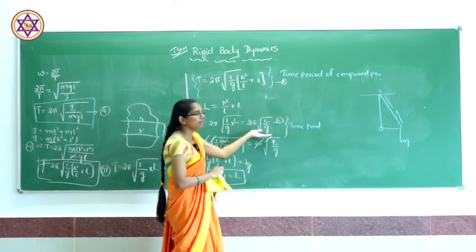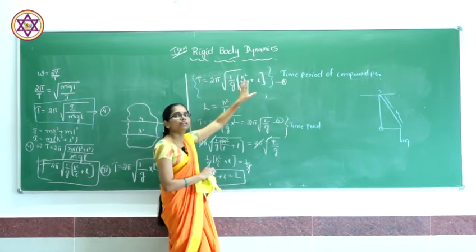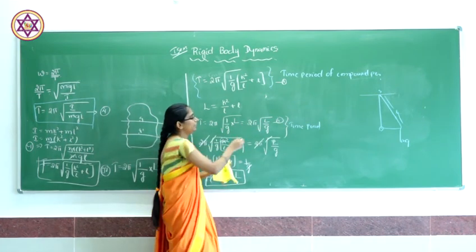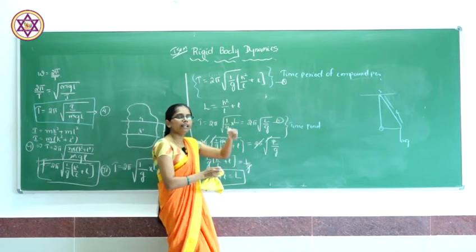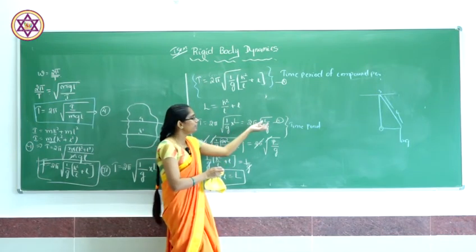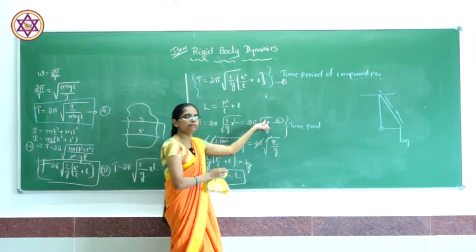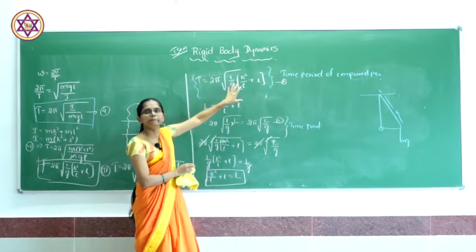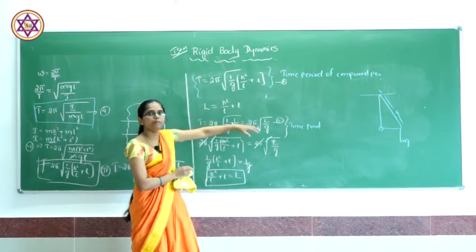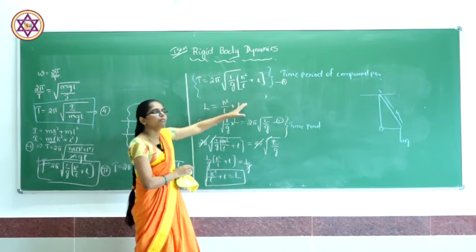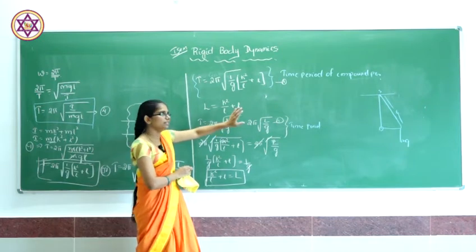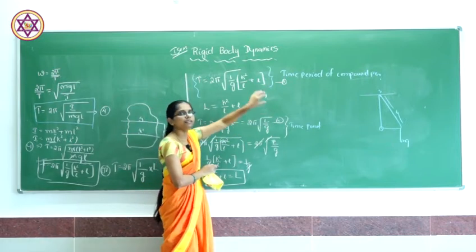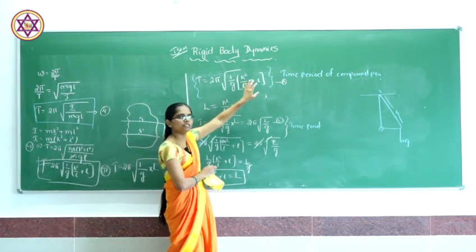Both are rigid bodies, but the only difference is that the frequency depends on length in a simple pendulum, while in a compound pendulum it depends on the radius of gyration.